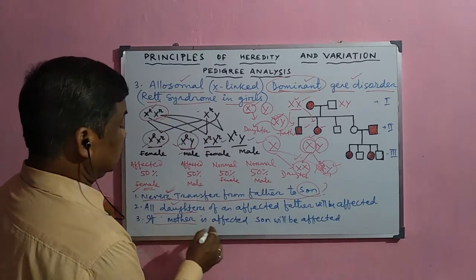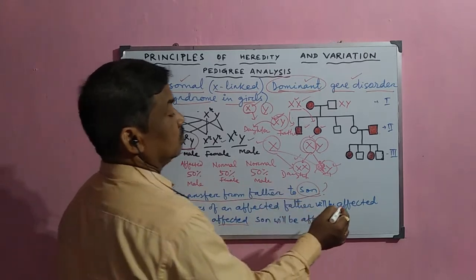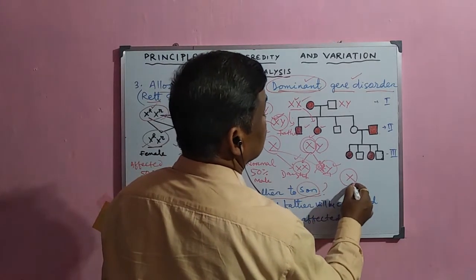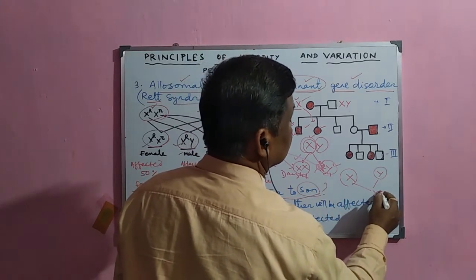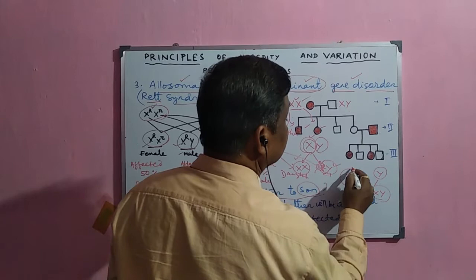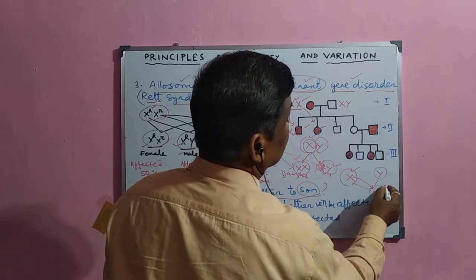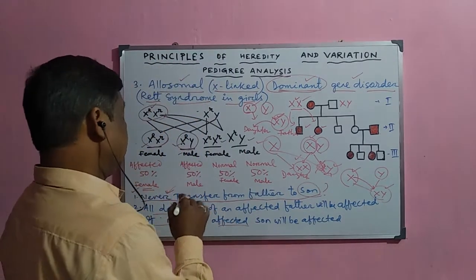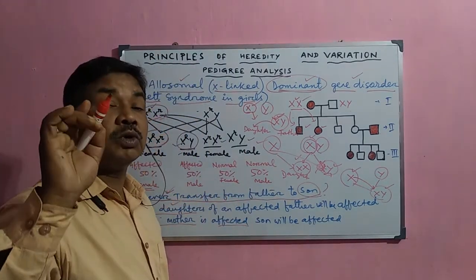Now, if the mother is affected, then the X chromosome from the mother normally transfers to the son. So this XY will be here, and this defective dominant gene will come to the son. So if the mother is affected, there is a chance that the son will be affected.